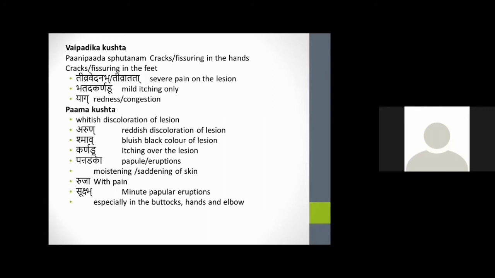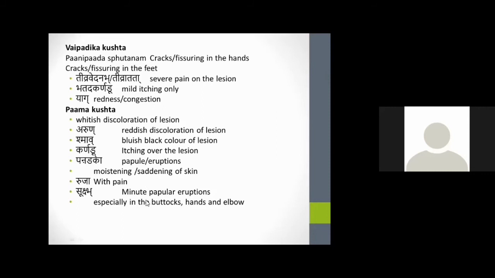In some cases it can be correlated with palmoplantar psoriasis. In Pama Kushta, there is whitish discoloration of the lesion, and the discoloration can be whitish, reddish or bluish. Itching over the lesions and pain will be present, and minute papular eruptions are present, especially on the buttocks, hands and elbows.